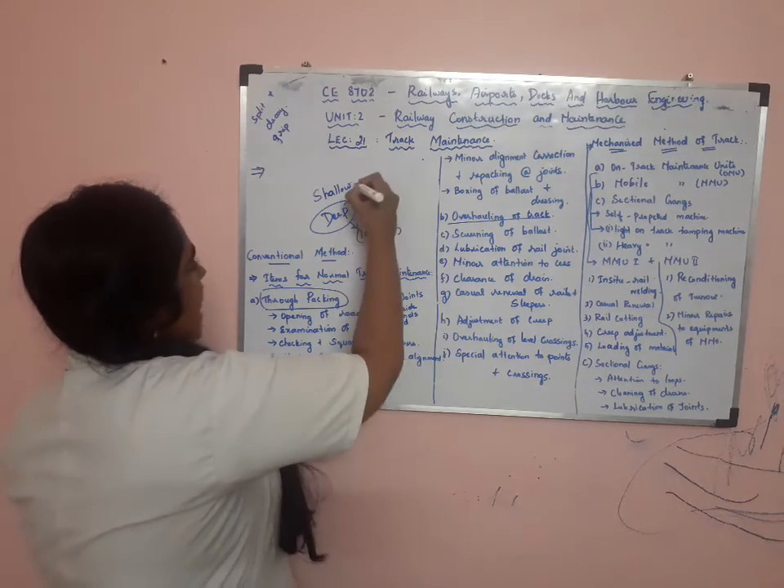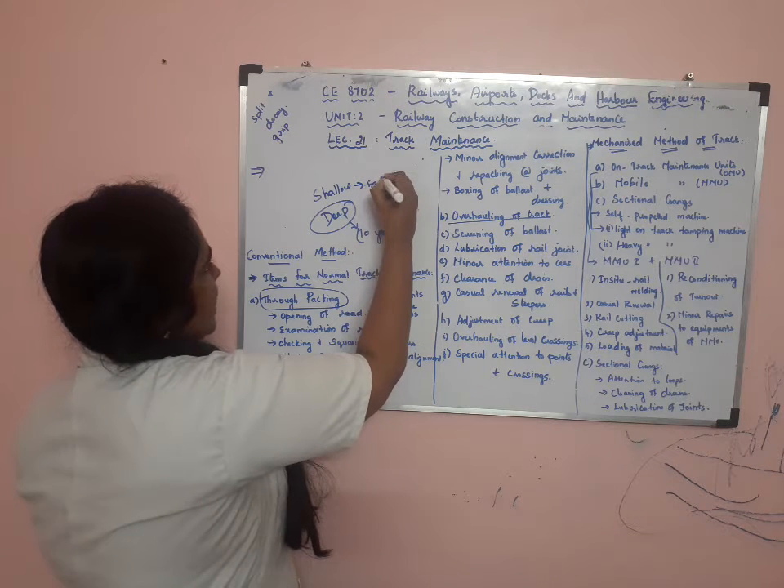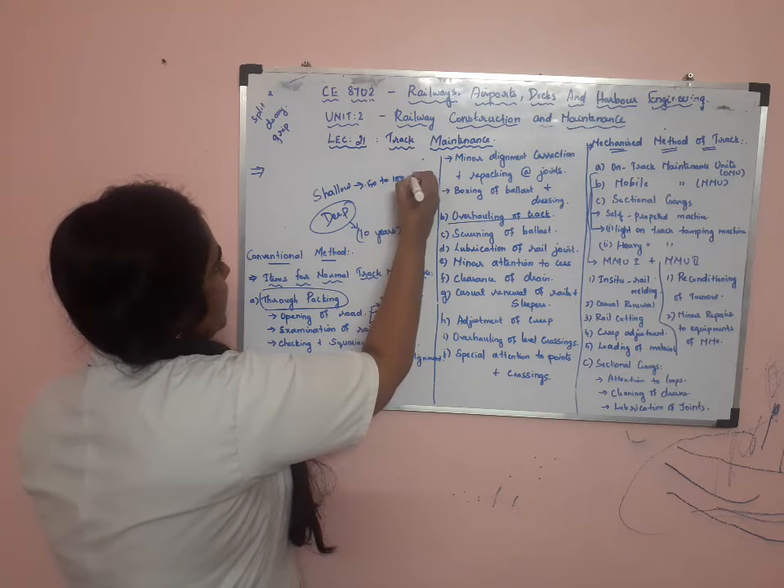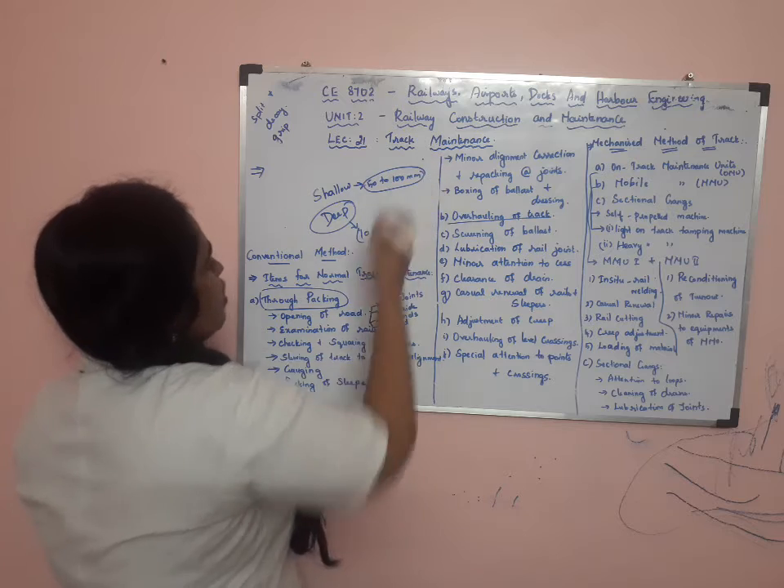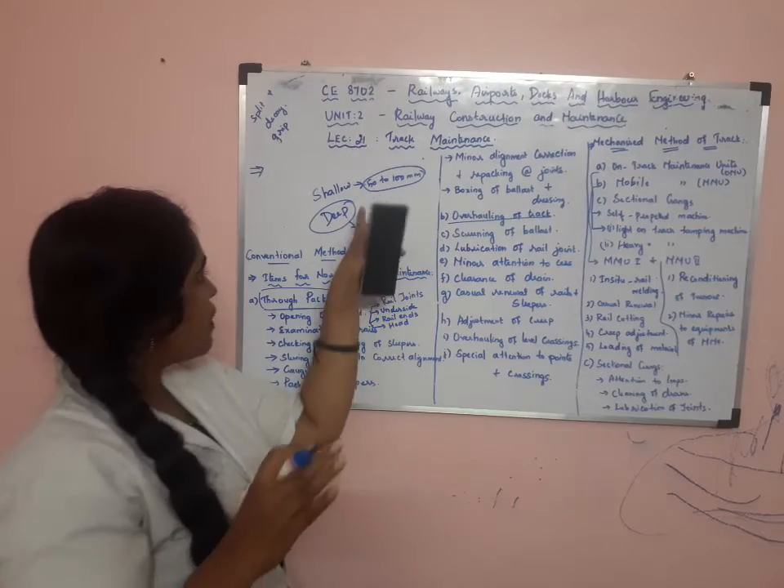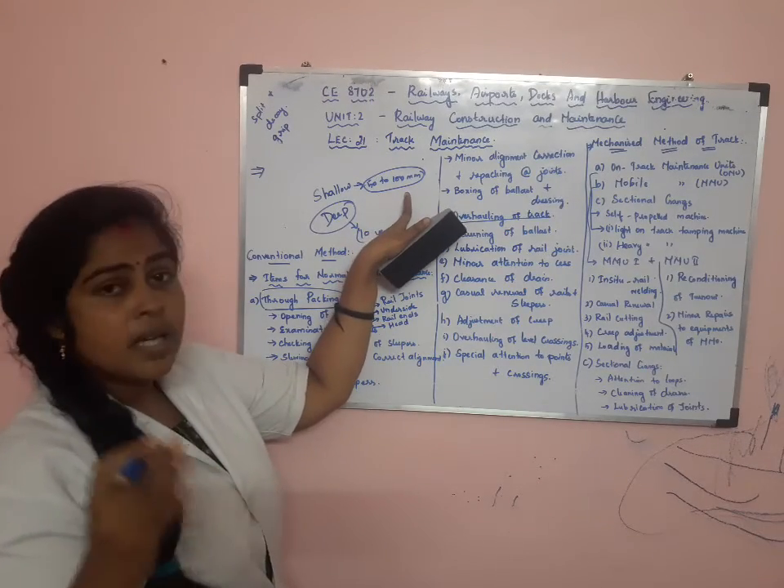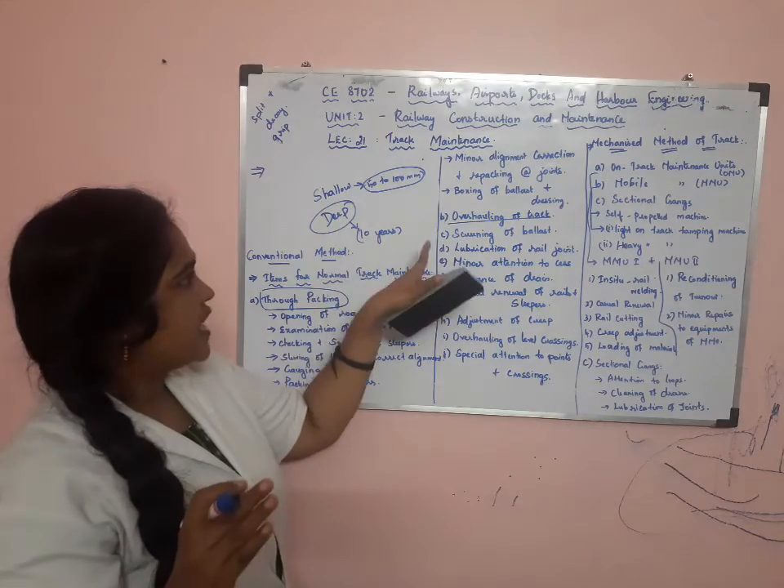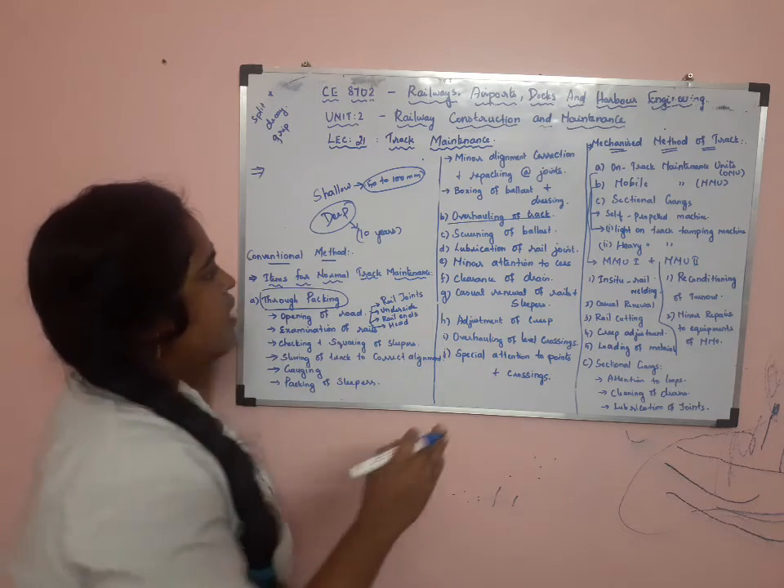So for shallow screening, the ballast is opened to a depth of 50 to 100 mm, and the screening is done. That is shallow screening. Screening of ballast.